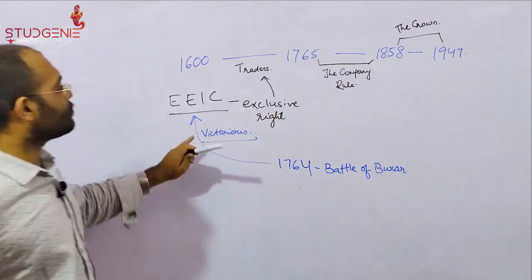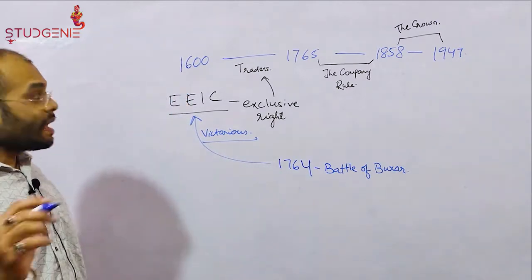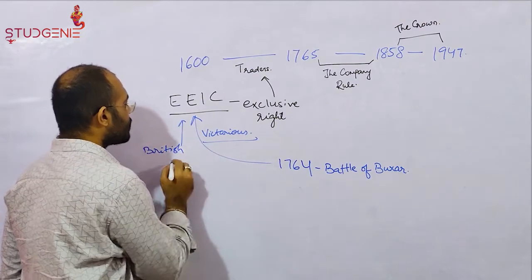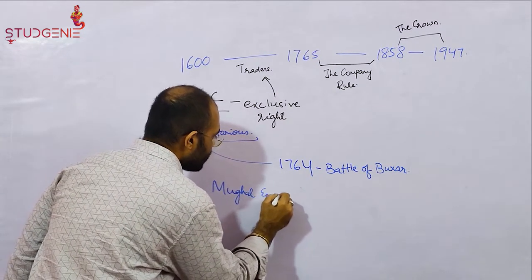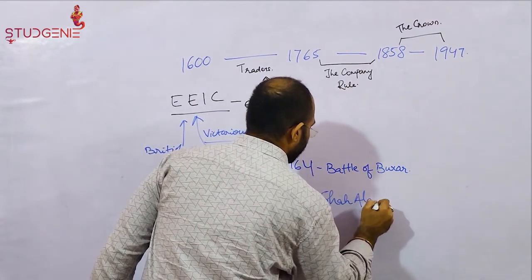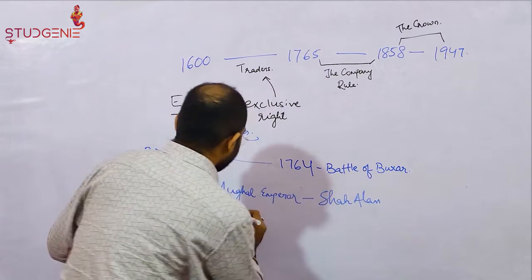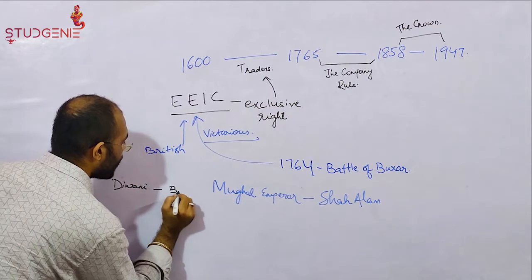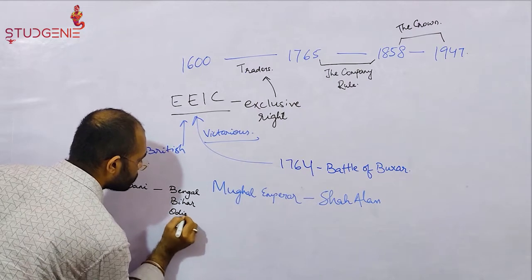Impressed by the British performance, the then Mughal Emperor Shah Alam granted the British the Diwani of the states of Bengal, Bihar and Odisha.